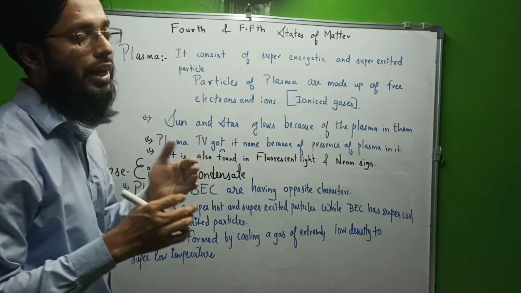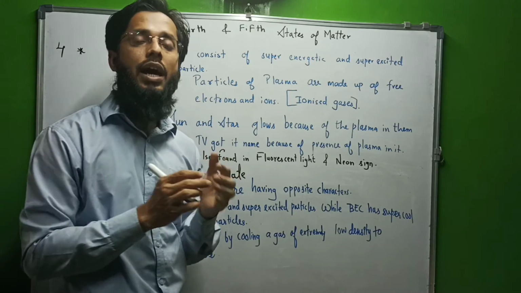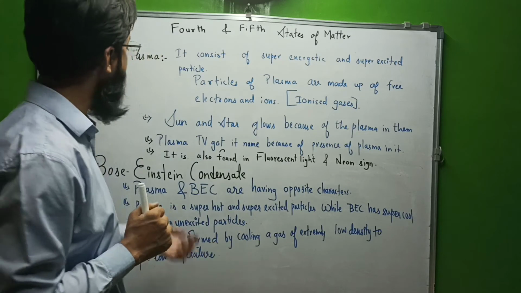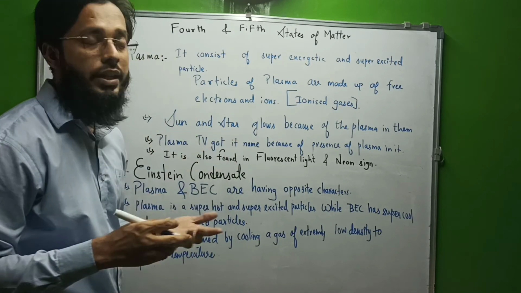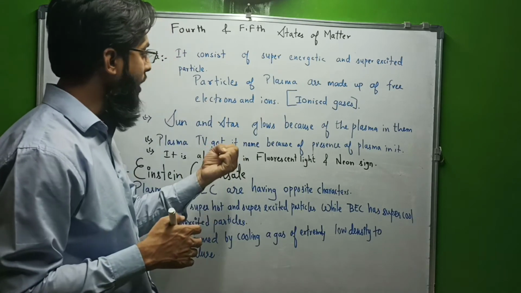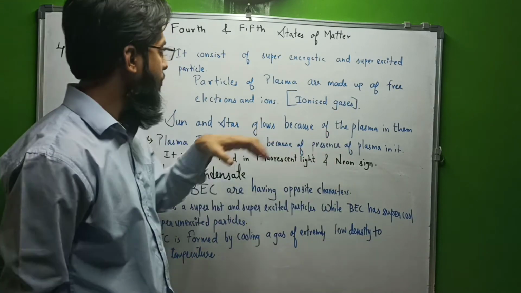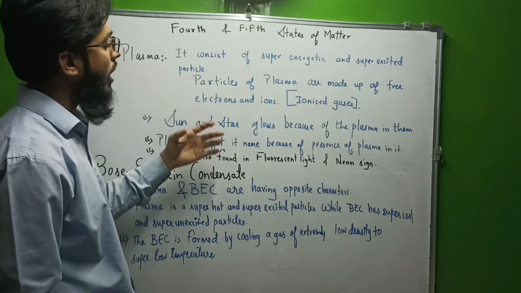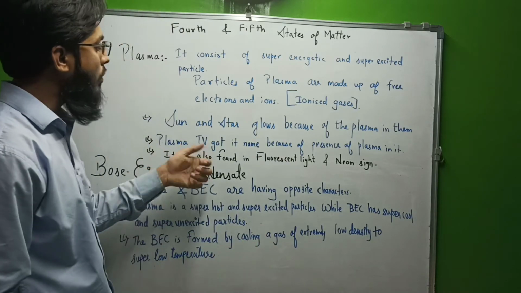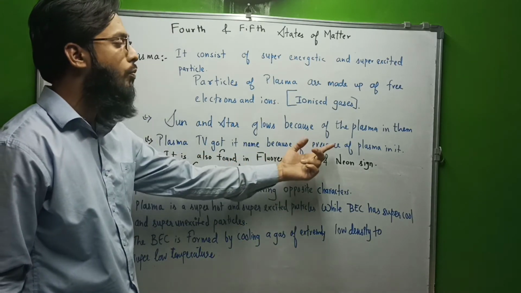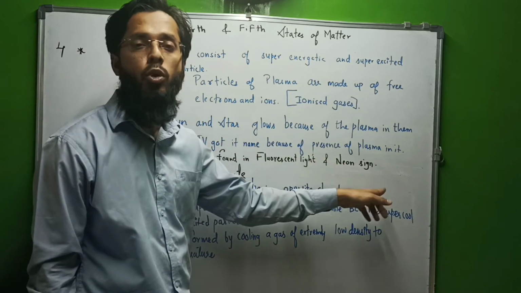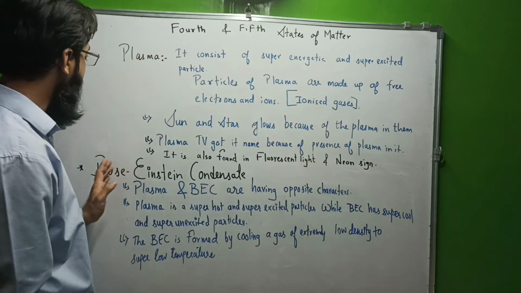So plasma is like a gaseous state, but it has high energy, highly excited particles, with free electrons and free ions, an ionized gas. Even the sun and stars have very high temperatures, so they are glowing because of the plasma in them. Because they are made of gases and have high energy, the particles are actually in the plasma state. Plasma TV got its name because of the presence of plasma in it. It is also used in fluorescent lights and neon signboards. So plasma has wide application.